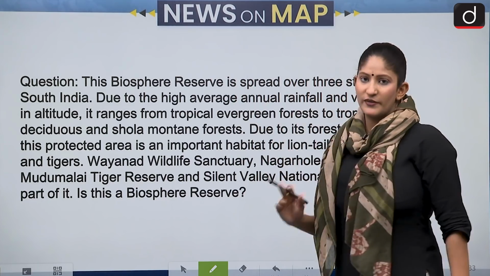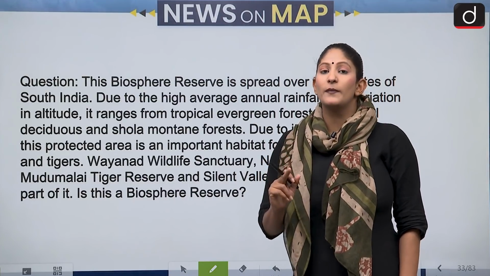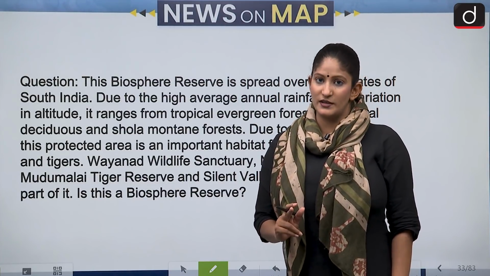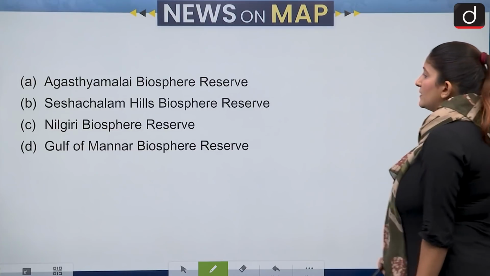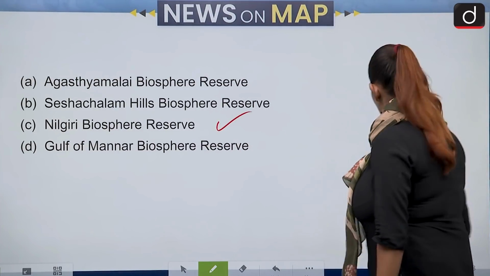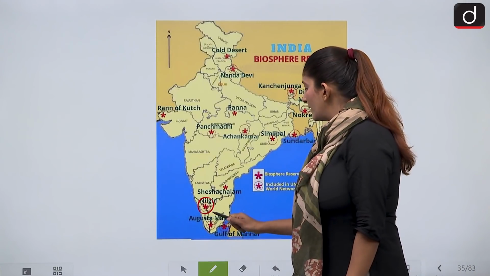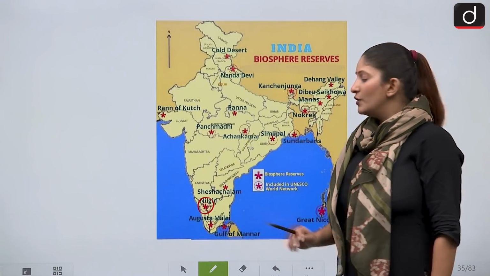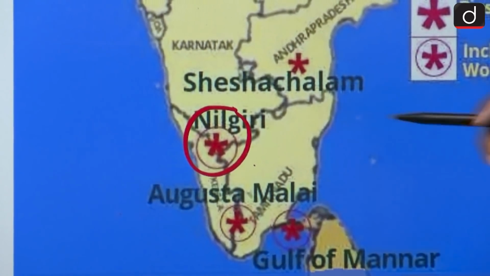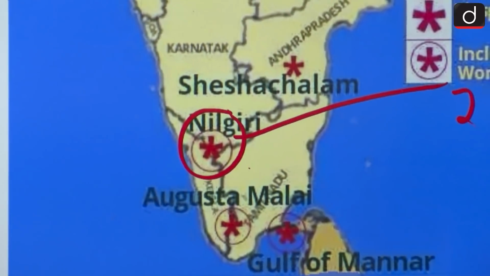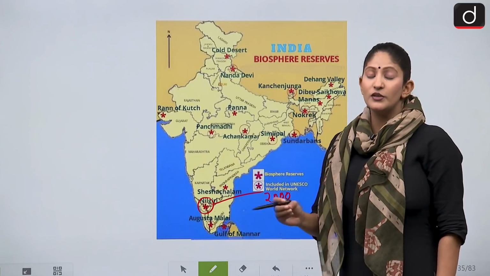Because this is a biosphere reserve, first of all, in 3 states. I hope you know we are talking about the first ever biosphere reserve in India, declared in 2000. Yes, we are talking about Nilgiris over here. Okay, Nilgiri Biosphere Reserve. You see, in the states of Karnataka, Kerala and Tamil Nadu, this biosphere reserve has its span, and it was included as a biosphere in the Man and Biosphere program in the year 2000.